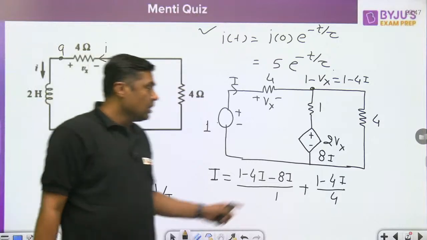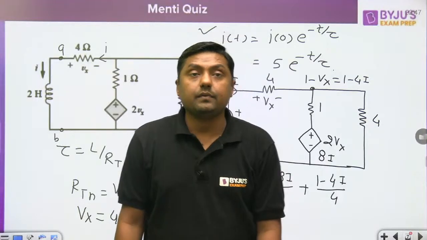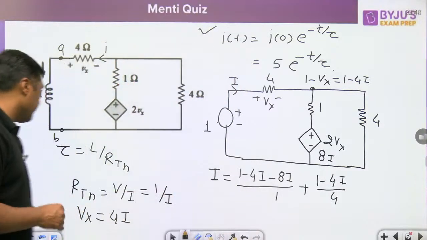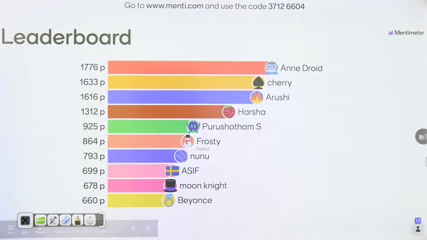This is very, very simple. So from this equation, find the value of what? 1 by I. Now, next question. That is just a hint for you. Now, next one.